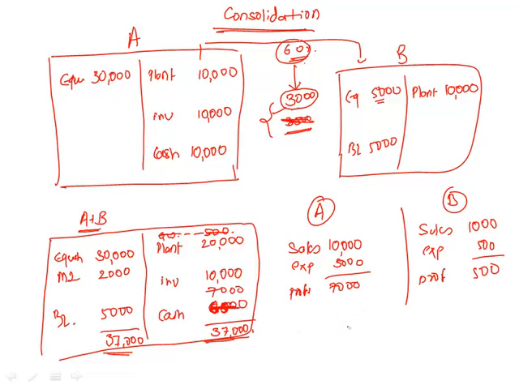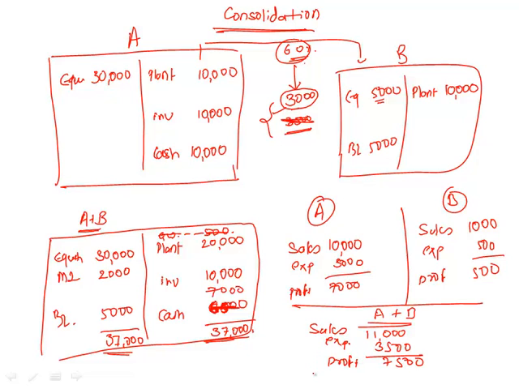What you would do now is prepare a consolidated income statement, A plus B, and the consolidated income statement would be sales 11,000, expenses 3,500, profit 7,500, minus the share of minority interest, which would be 200, which is 40% of 500, and then you will show net profit of 7,300.